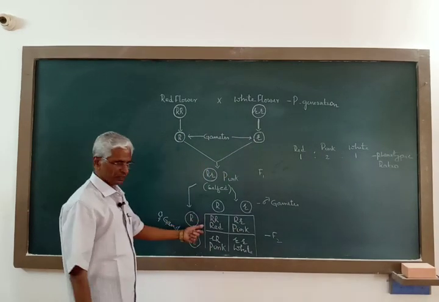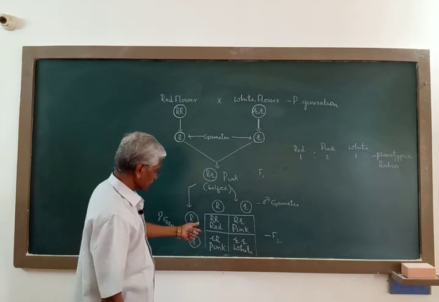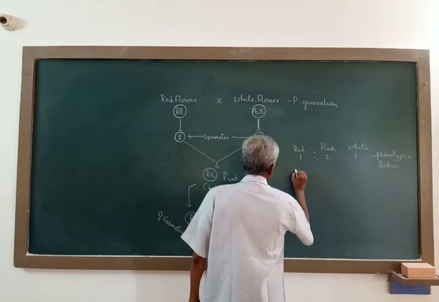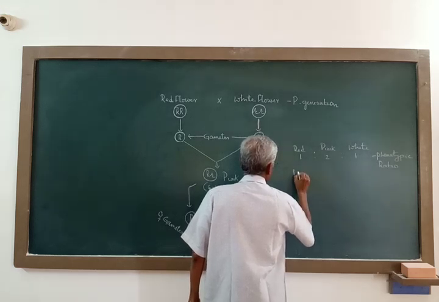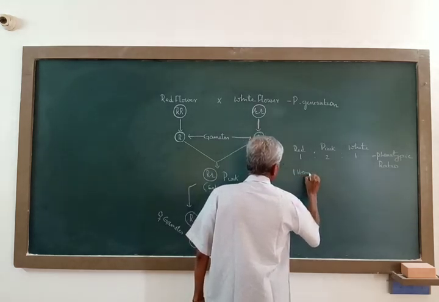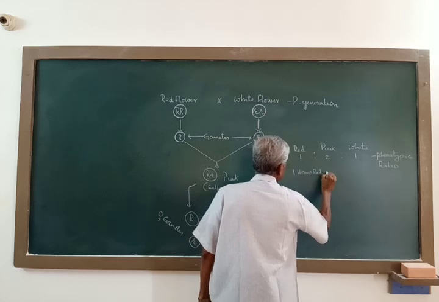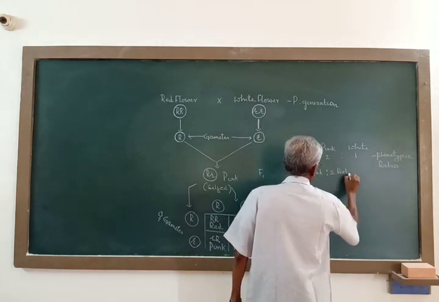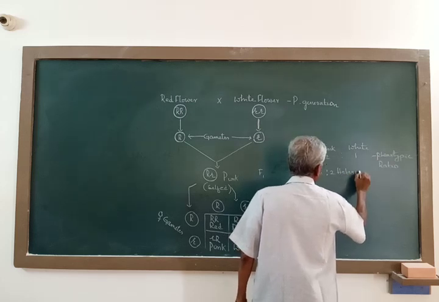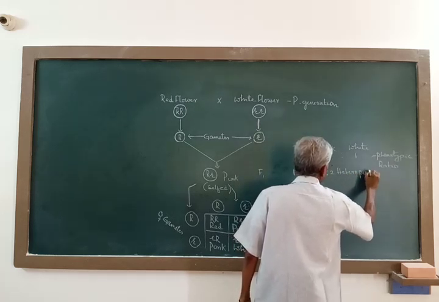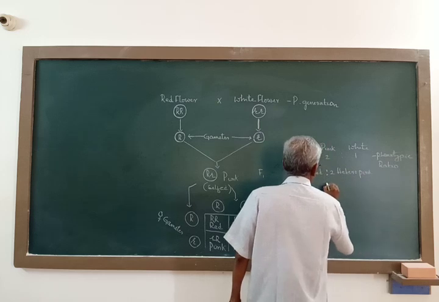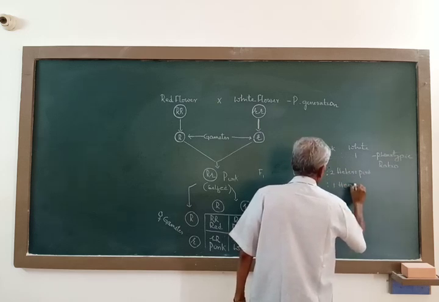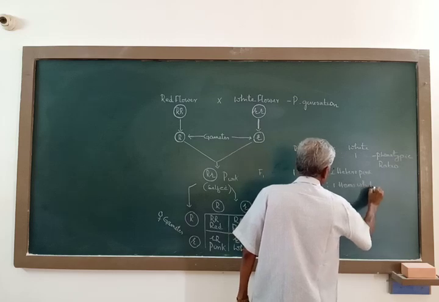Then what is the genotypic ratio? Here the genotypic ratio is again 1 homozygous red to 2 heterozygous pink to 1 homozygous white.